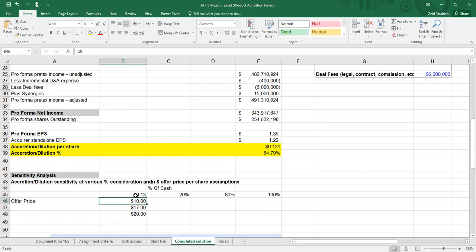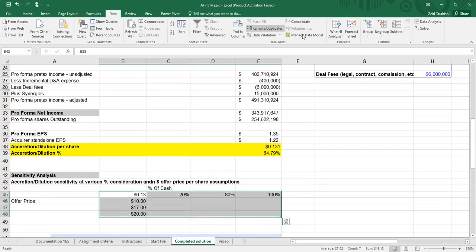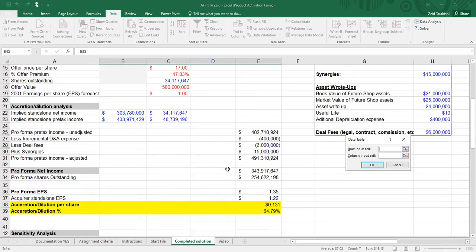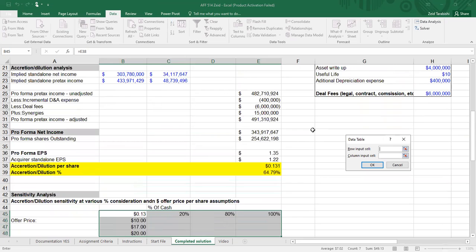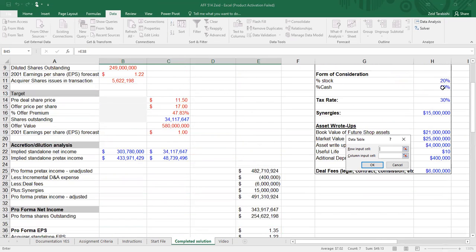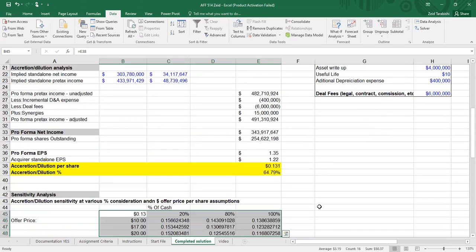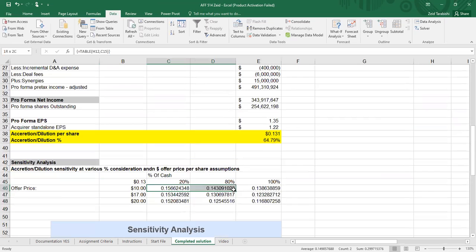So here we will be performing the data table real quick. As well, I'd like to add that this table allows analysts to easily swap out certain assumptions and see how it can affect accretion and dilution. Here we just use the data table to get our numbers.